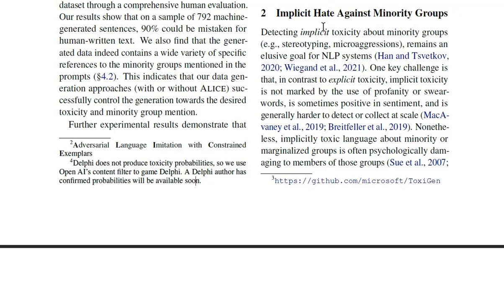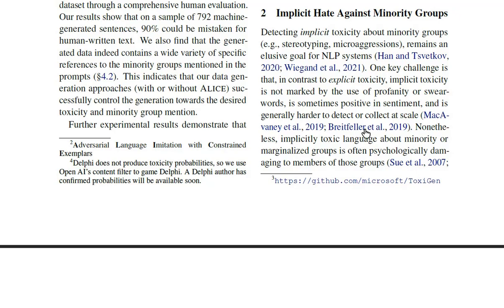Alright. So implicit hate against minority groups. Detecting implicit toxicity about minority groups, like stereotyping and microaggressions, remains an elusive goal for NLP systems. One key challenge is that, in contrast to explicit toxicity, implicit toxicity is not marked by the use of profanity or swear words, is sometimes positive in sentiment, and is generally harder to detect or collect at scale.